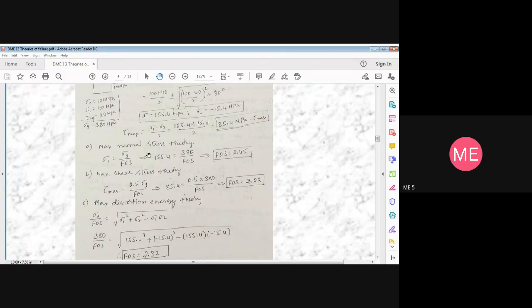Have practice of writing. At least in the test, write on your own. Unlike in the first test, where trying to copy, 25 of you have written 30 by 220 is equal to 1.3 instead of 0.136. At least write down now. The same problems will be there. At least you can copy properly.